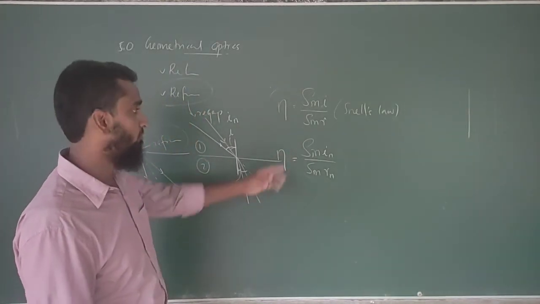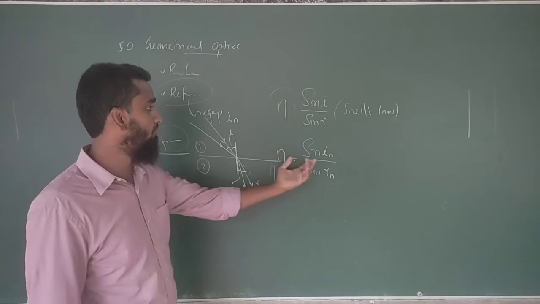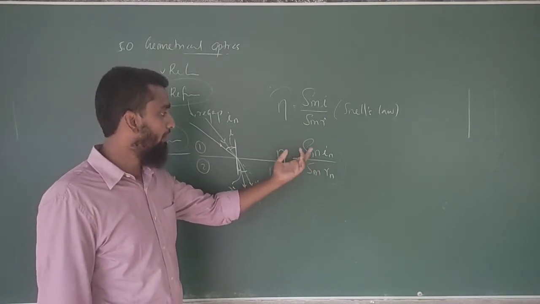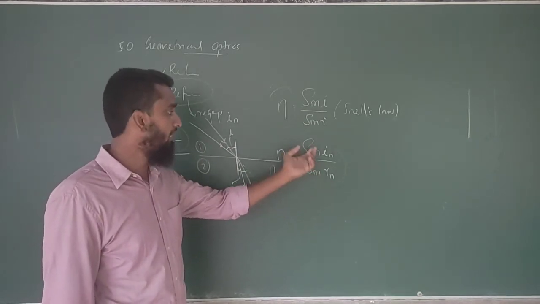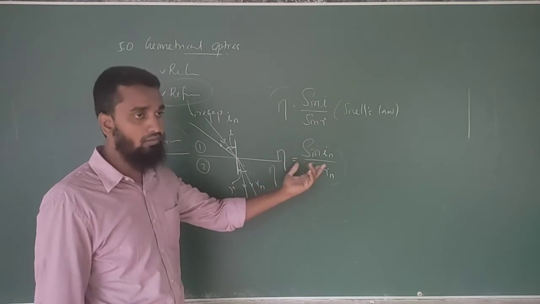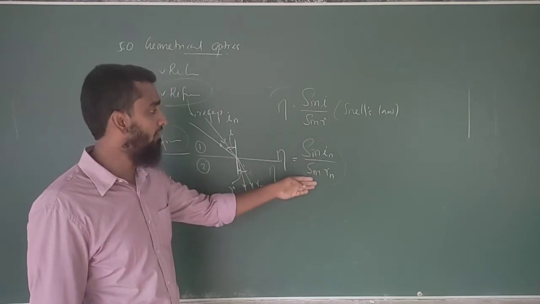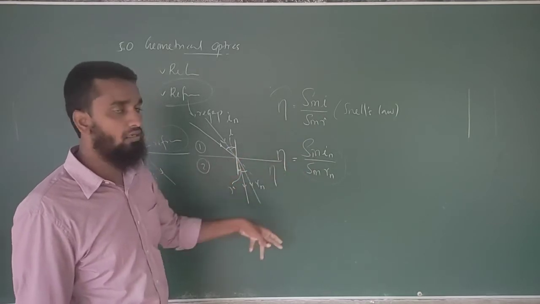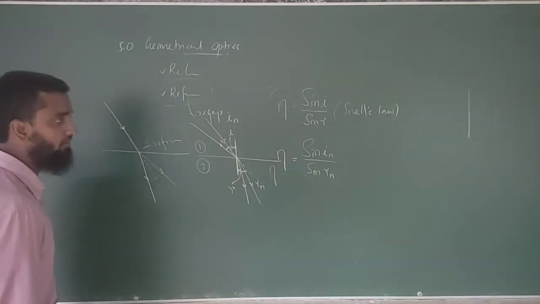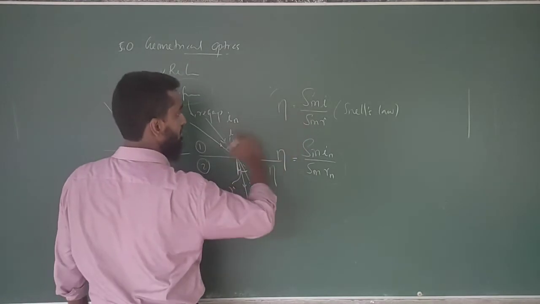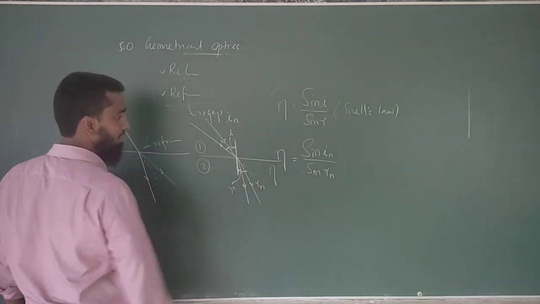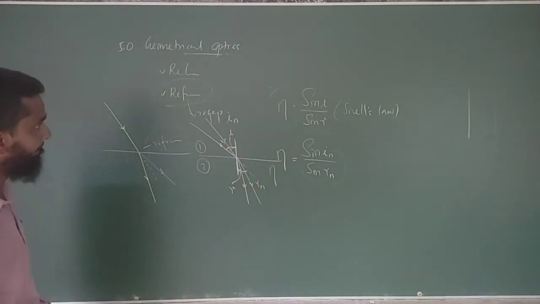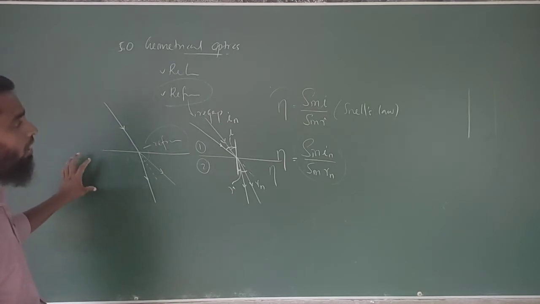For several I values, if you take the particular R value and find the sine values of both and get this fraction, that fraction gives you the same value continuously. That's why we call this value a constant. That constant is known as the refractive index of that medium. Then we know how to find the refractive index of the medium.